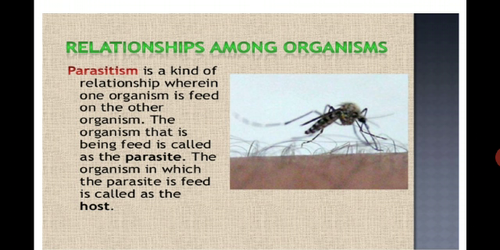So this type of relationship is mostly interspecific, which is between different types of species. Parasitism is the kind of relationship where an organism feeds on another organism. The organism that feeds is called the parasite. The organism on which the parasite feeds is called the host.